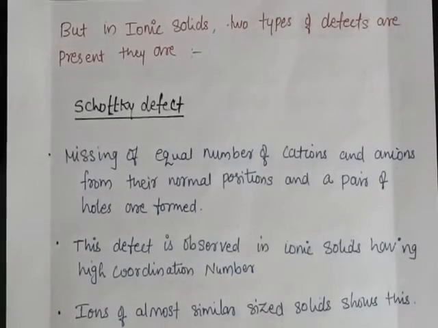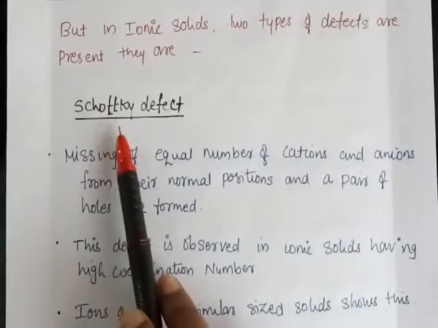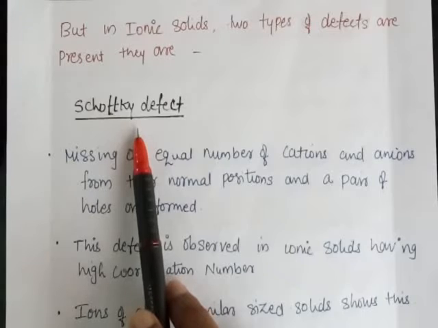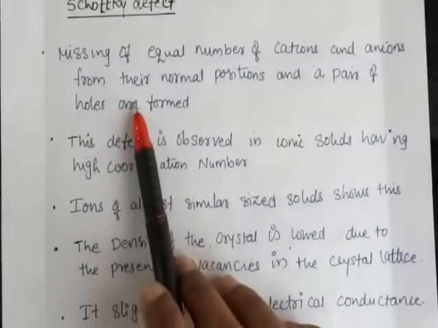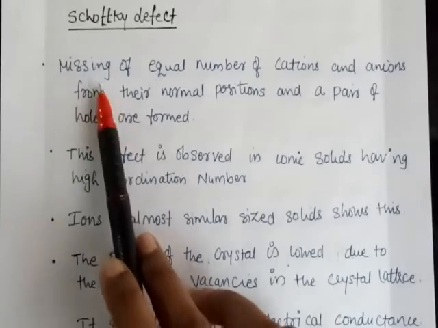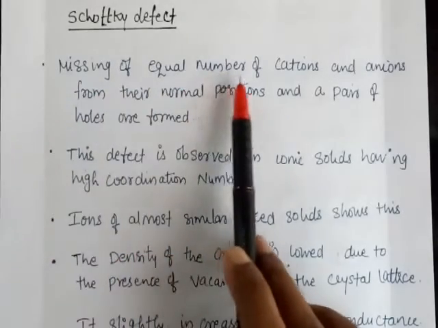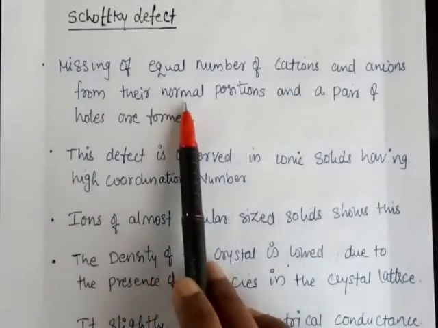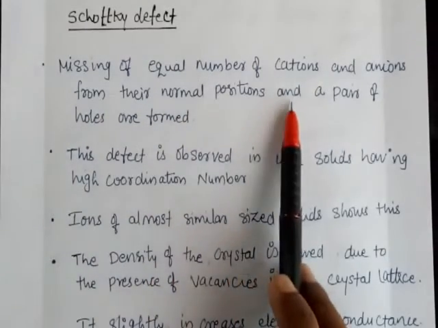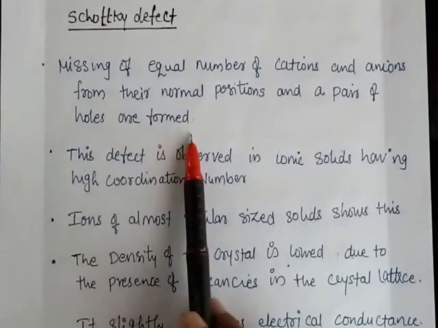In the case of ionic solids, there are also two types of defects: Schottky defect and Frenkel defect. These are named after the two scientists who discovered them. Schottky defect means missing of an equal number of cations and anions from their normal positions, and a pair of holes is formed.